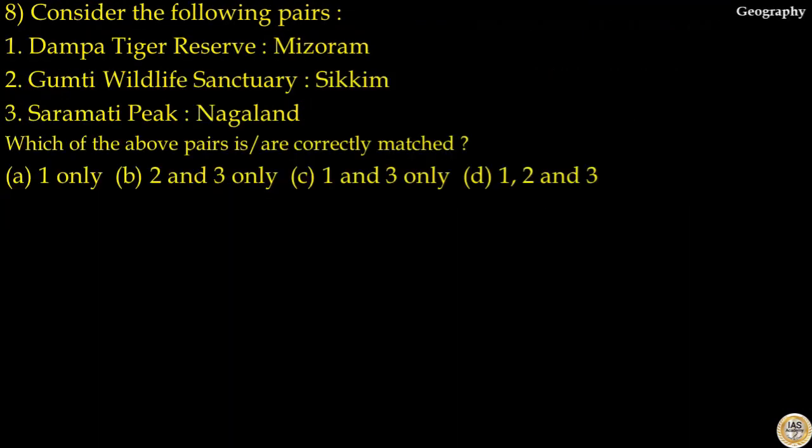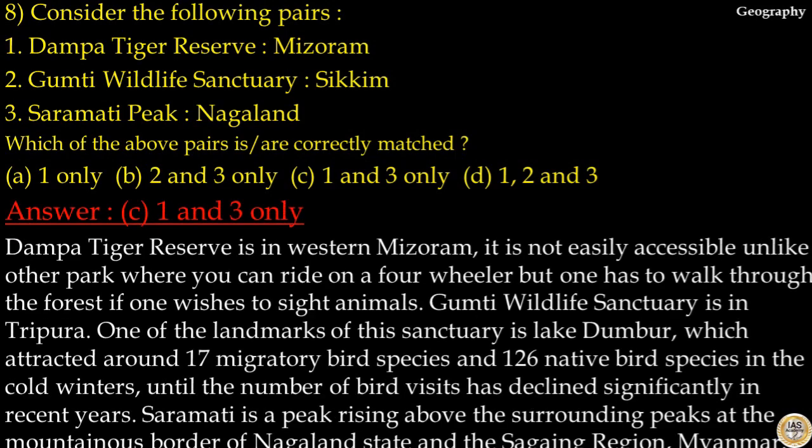Number 8. Consider the following pairs. Dampa Tiger Reserve, Mizoram, that is correct. Gumti Wildlife Sanctuary, Sikkim, that is incorrect. Gumti Wildlife Sanctuary is in Tripura. Saramati Peak, Nagaland, that is correct. Which of the above pairs is or are correctly matched? The answer to this question is option C, 1 and 3.